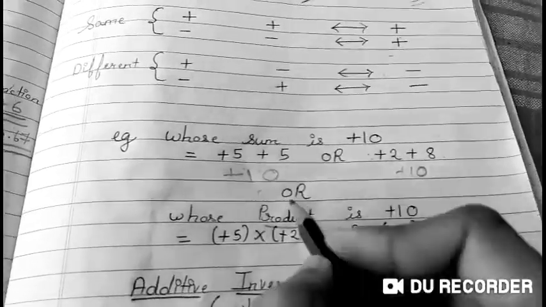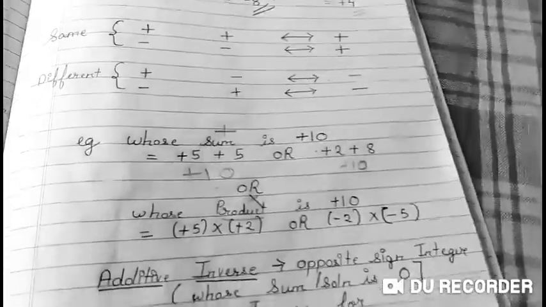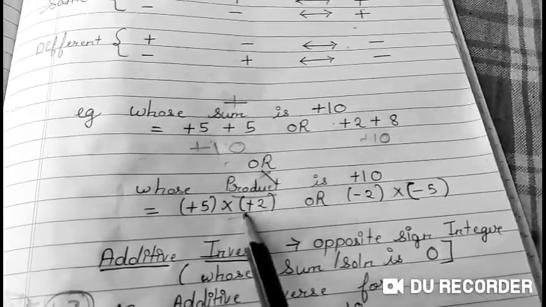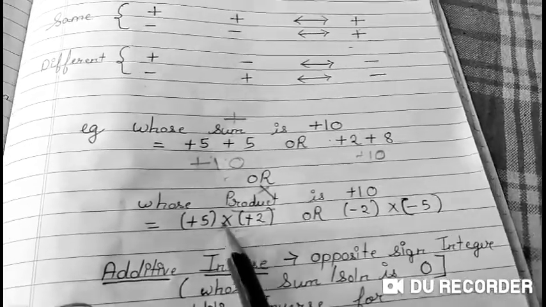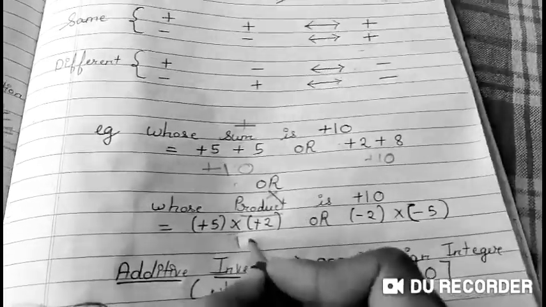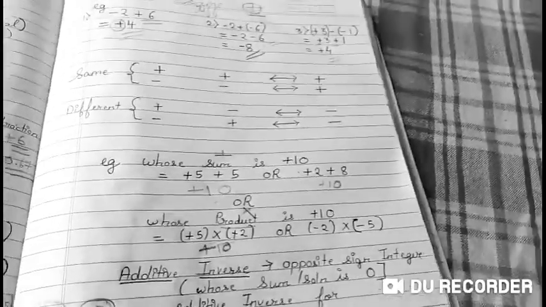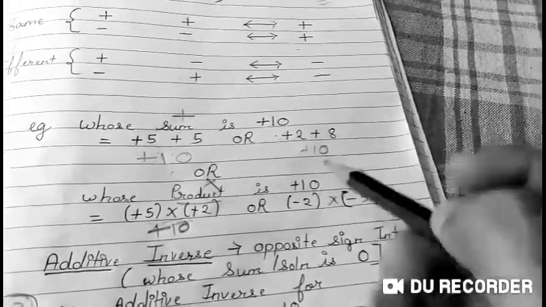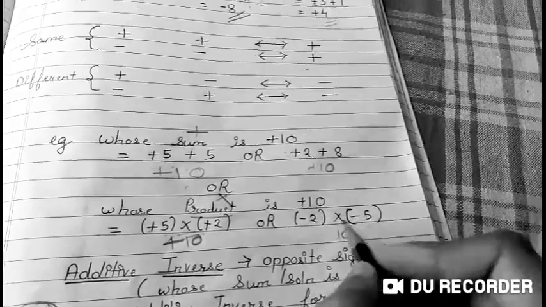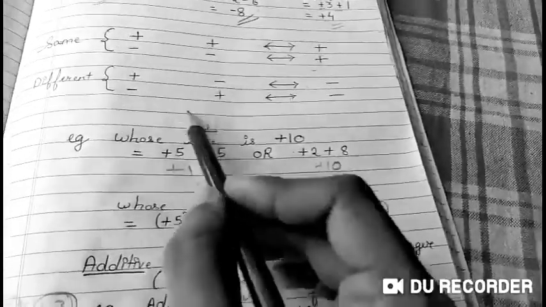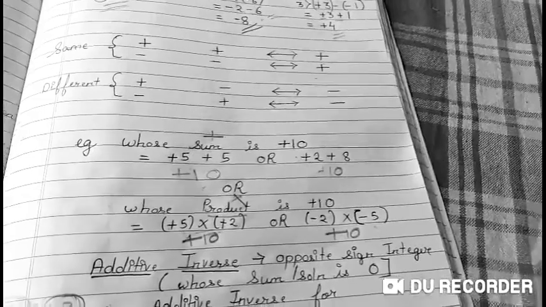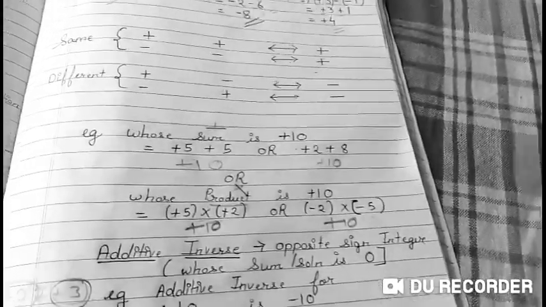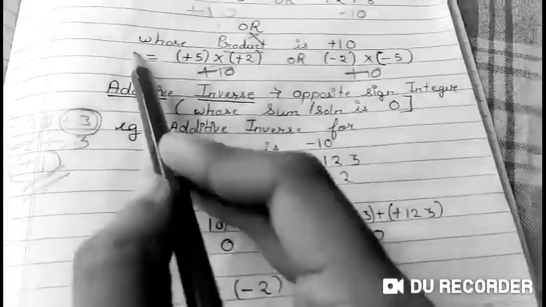Another question can be: whose product is plus 10. Now you know product means multiplication, sum means addition. So now you multiply and you have to get the answer plus 10. 5 2s are 10, and plus times plus becomes plus. Or minus 2 and minus 5: 2 5s are 10, and minus times minus again becomes plus. In this way these properties are being used. Now the very last property of addition of integers is the additive inverse.